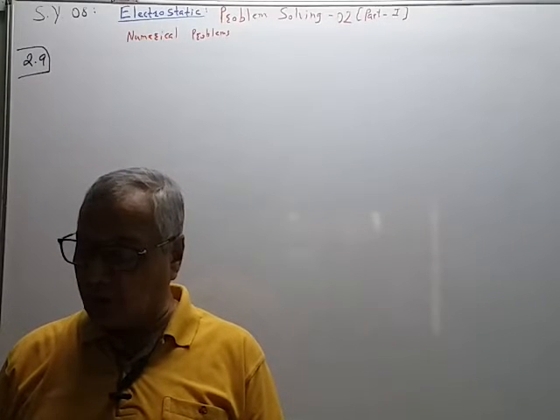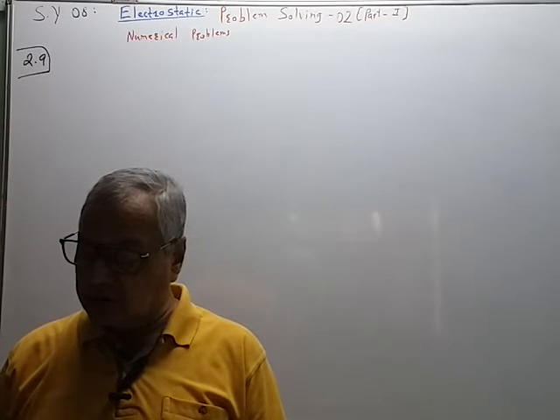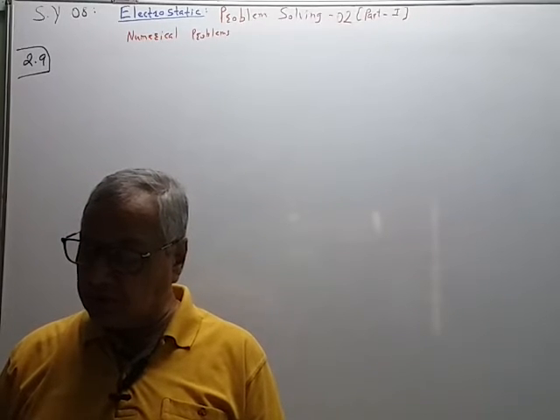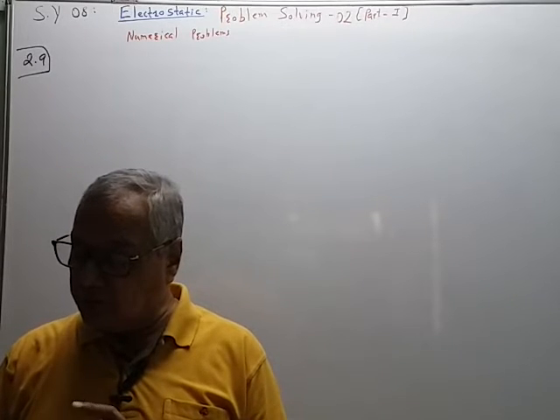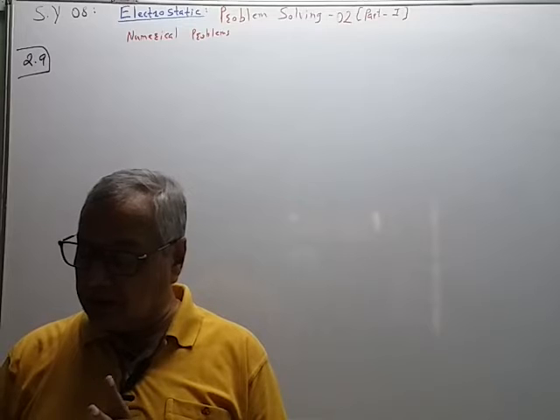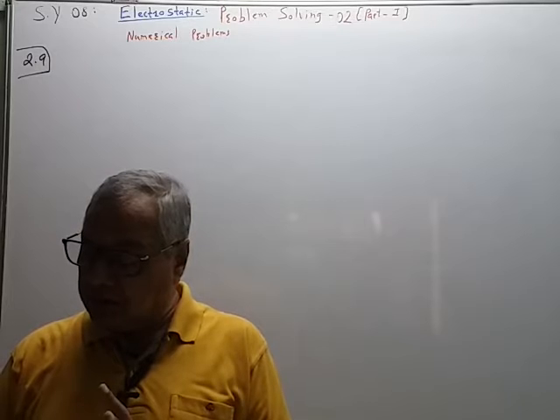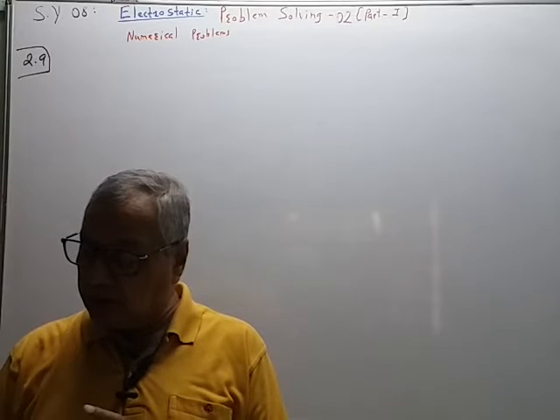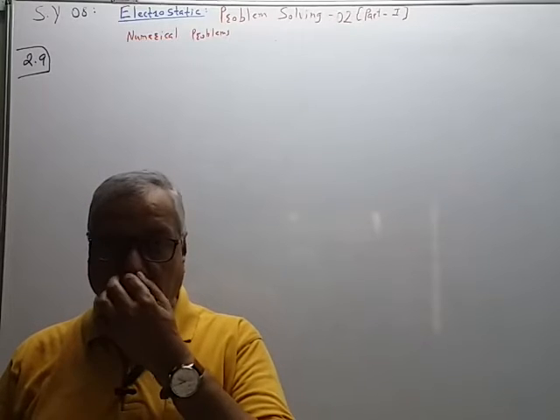125 small liquid drops, we call it as droplets, each carrying a charge of 0.5 microcoulomb and each of diameter 0.1 meter form a bigger drop. Calculate the potential at the surface of the bigger drop.